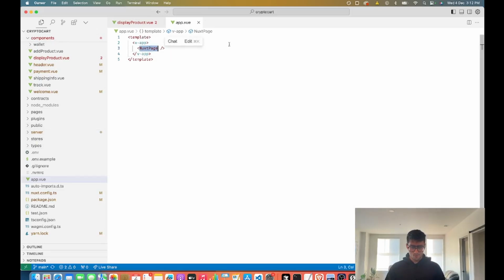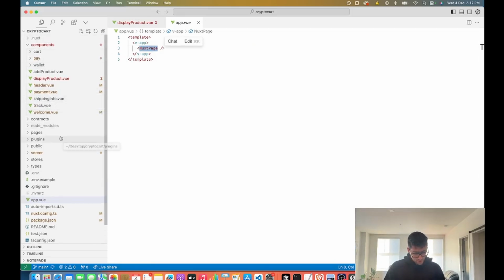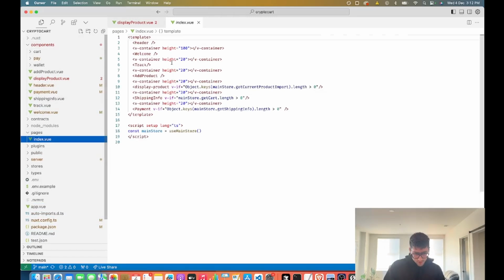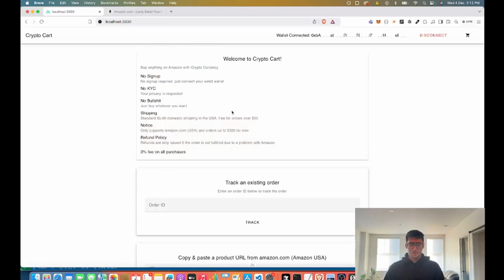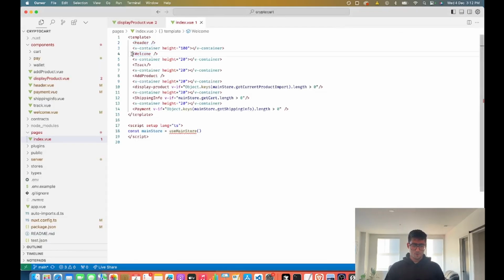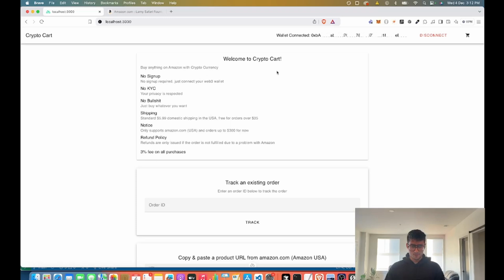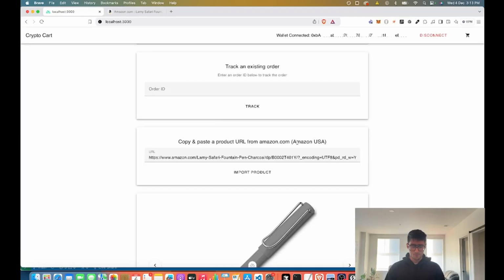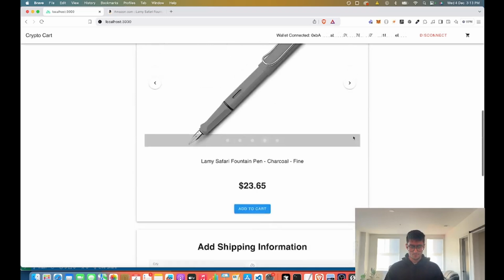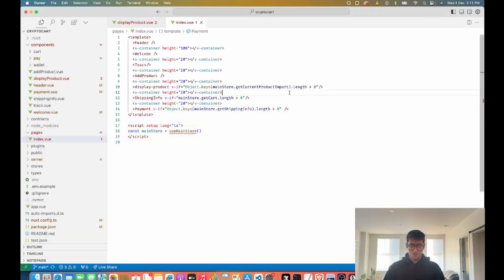So basically what we're doing here is rendering this main index page, and this contains all the components that we see over here. We have our header, which is this bar up here. We have our welcome card, which is the welcome information. We have the track component, which is here. We have the add product, display product, shipping info, and payment, which are all of these components that you see here. Pretty straightforward, pretty simple.